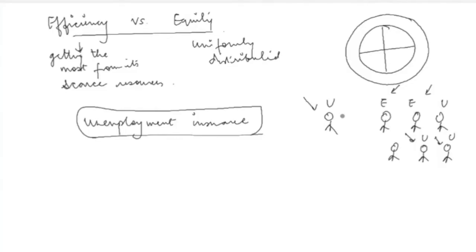Obviously जरूरी नहीं है कि they will come on the same platform, because there could obviously be difference in the amount of money that the government is providing and the amount of money that the employed people are getting from their sources. But the policy tries to reduce the gap between these two categories of individuals. Now what this does is that it definitely makes the economy more equal. By providing unemployment insurance, the economy is becoming more equal, but it is at the same time becoming less efficient by disturbing the incentives of the people who are employed.